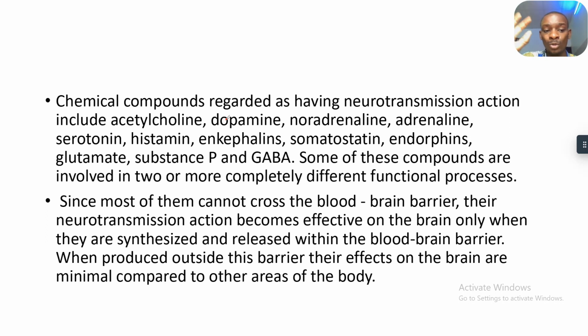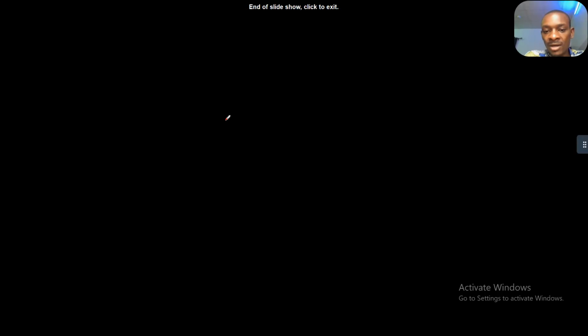Now, some of these compounds are involved in two or more completely different functional processes. Since most of them cannot cross the blood-brain barrier, their neurotransmission actions become effective on the brain only when they are synthesized and released within the blood-brain barrier. When produced outside of this barrier, their effects on the brain are minimal. So for a neurotransmitter to have its peak effect, it must be produced inside the brain, because they have issues crossing the blood-brain barrier.